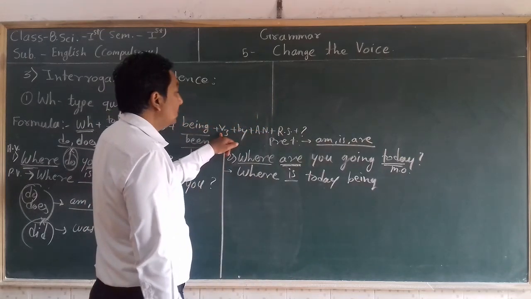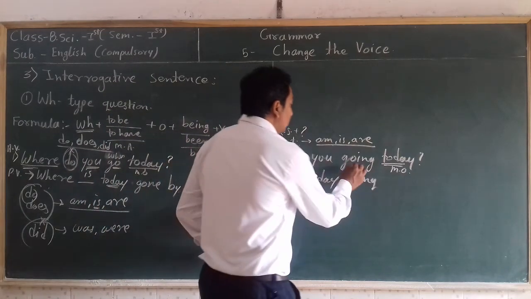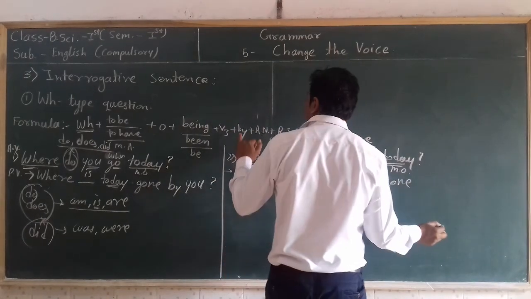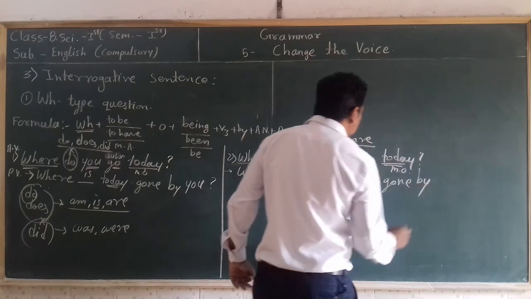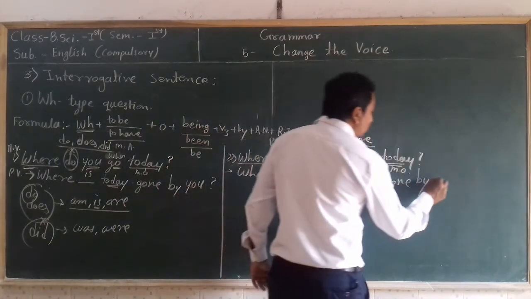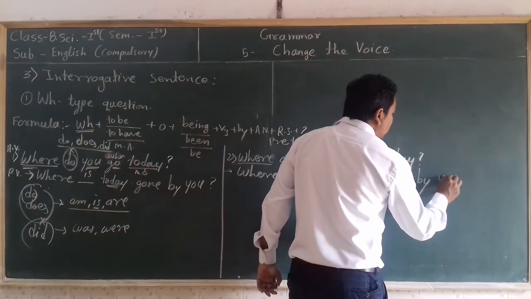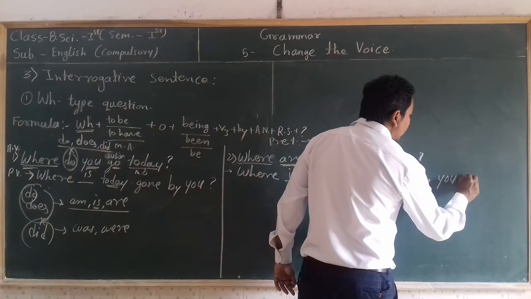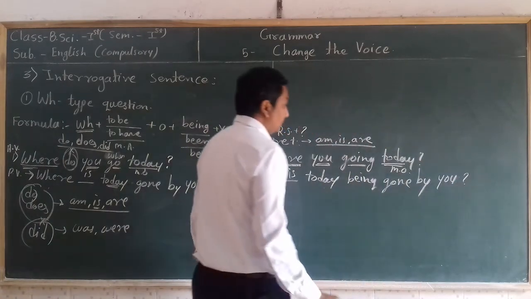Then take the third form of the verb. Going, the third form is gone. Then by. Then the accusative of the subject. Use the accusative form also. Then the rest of the sentence, nothing remains here, so give a question mark.